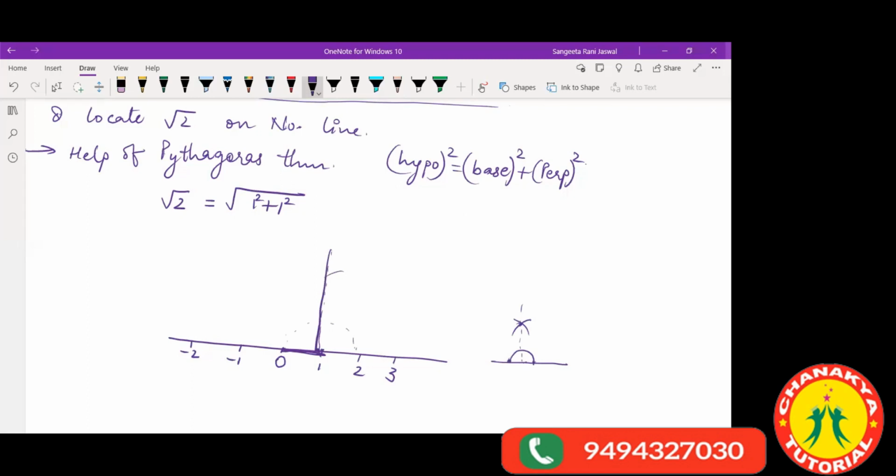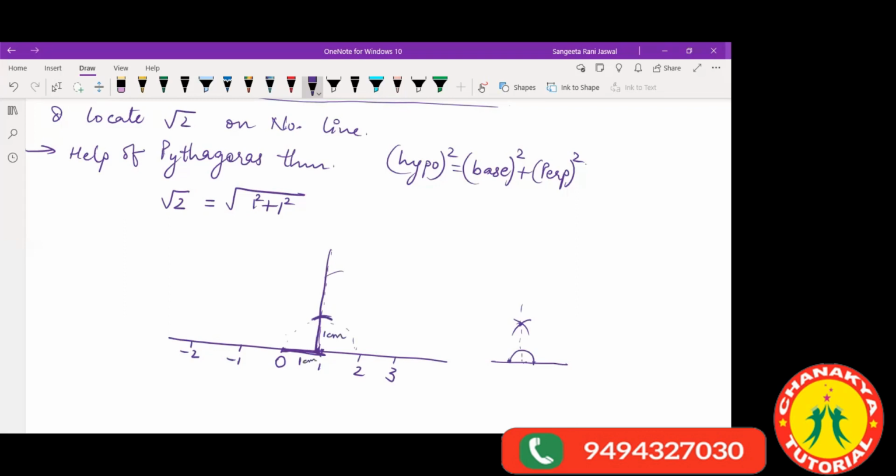Now, on this perpendicular, see, this was 1 unit. With your compass, you will keep your pointer at 1 and take the same 1 unit arc on this. You will cut this perpendicular at 1 unit, that is, 1 centimeter.